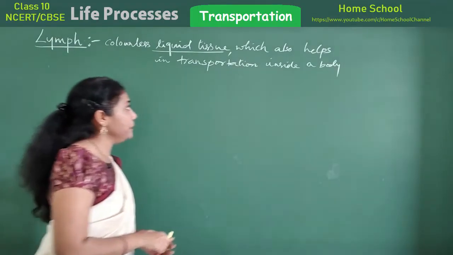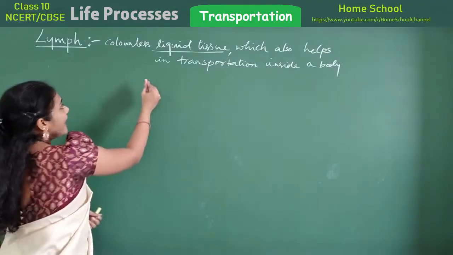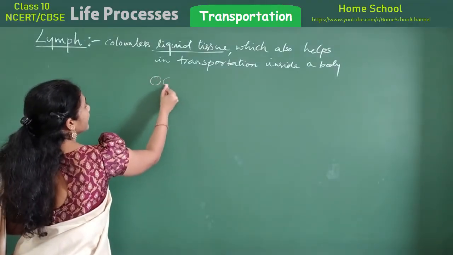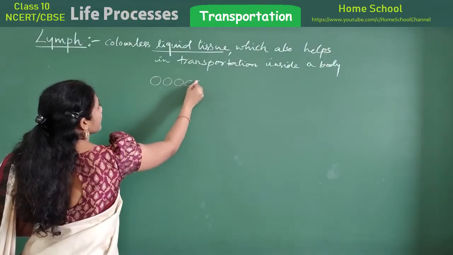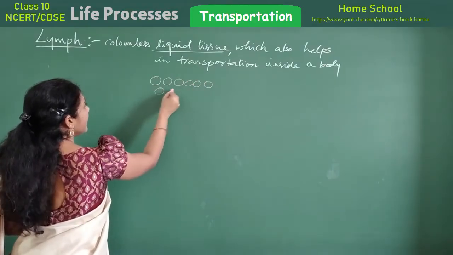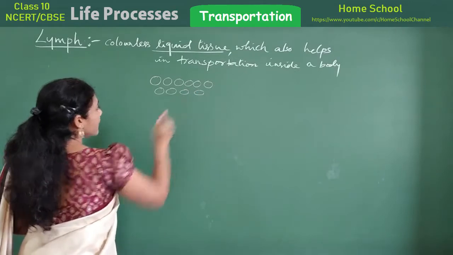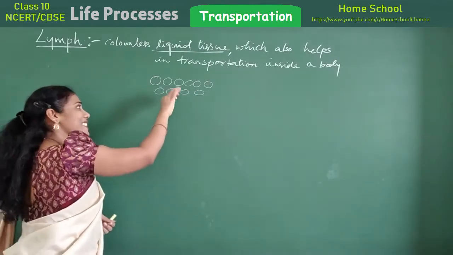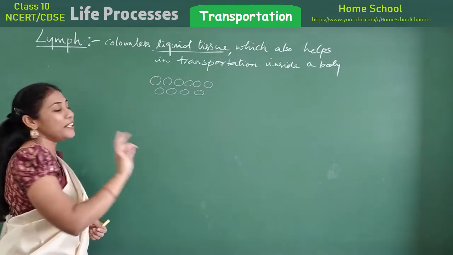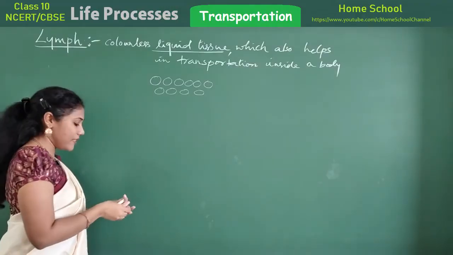Observe this carefully. So imagine we have certain tissues. Tissues in the sense what? Group of cells. So these are certain cells of some tissues, and this tissue is entirely covered with blood capillaries, isn't it?